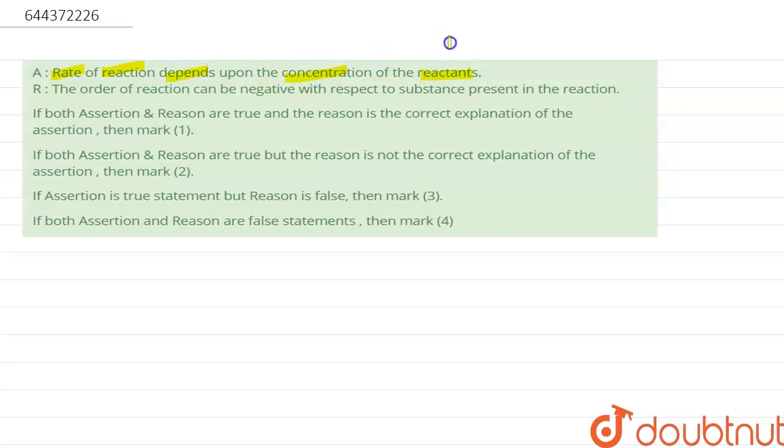Hello everyone, our question is: the assertion is that the rate of reaction depends upon the concentration of the reactant. And the reason is that the order of reaction can be negative with respect to the substance present in the reaction, and here are the options.